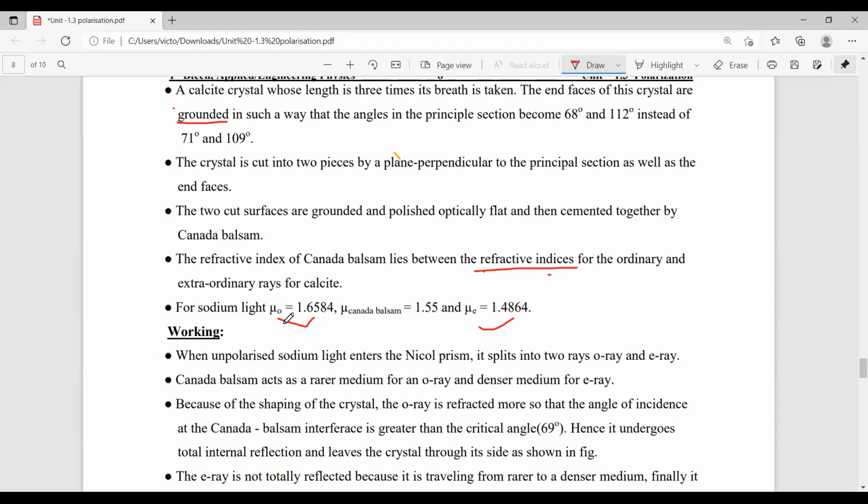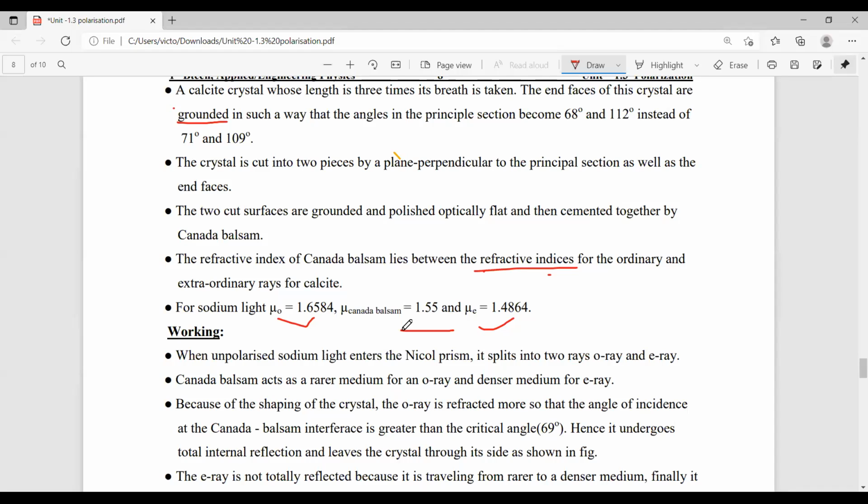So this is the refractive index of the O ray. This value is equivalent to 1.6584, and the refractive index of the extraordinary ray is 1.4864, whereas the refractive index of Canada balsam is 1.55.